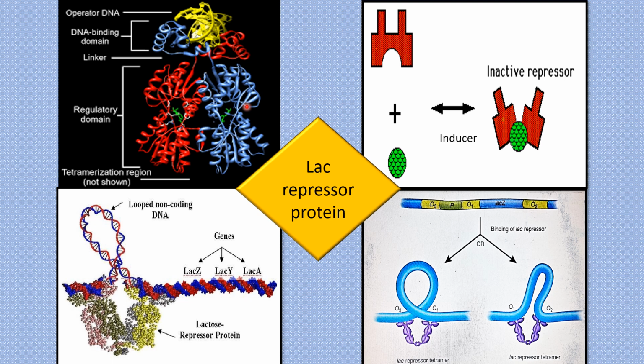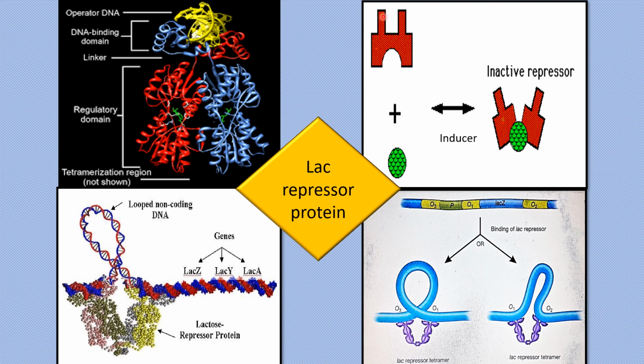Why does it have an allosteric site? Because the LAC repressor is an allosteric molecule, which means that when the LAC repressor binds with the inducer, the conformation of the LAC repressor protein is changed. An allosteric molecule is a molecule whose shape can be changed according to the substrate to which it binds.